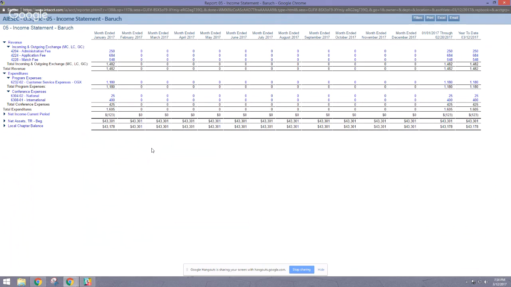However, and here's the important part, let's say we made $500 in February. There would be a 500 here, and this would then say $43,801. The reason is that all of this is your beginning balance. This is not your local chapter balance.